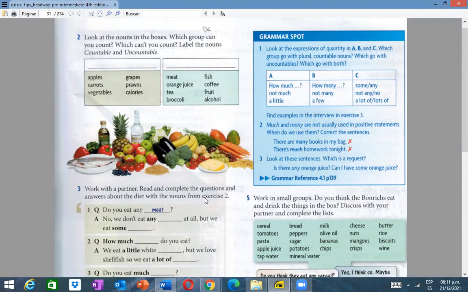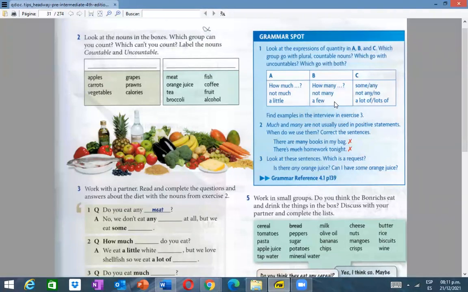Okay, it's important, everybody. You have to memorize. I think maybe it's a little bit confused con lo contable e incontable. Aquí vamos a mencionar mucho esta palabra. Countable, contable. Incontable, uncountable. Okay, de repente suena un poco confuso. Countable, uncountable, right? Maybe similar, but you have to notice the difference. Very good. So that's why we have here the answer. Which group go with plural countable?